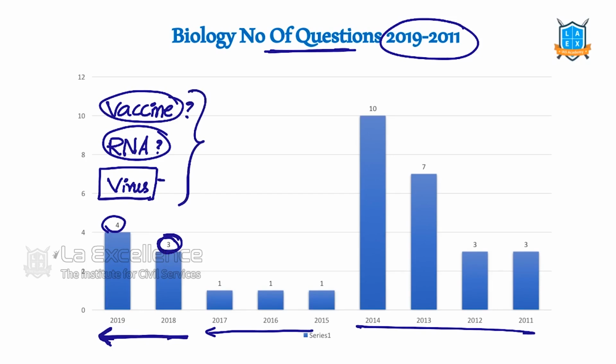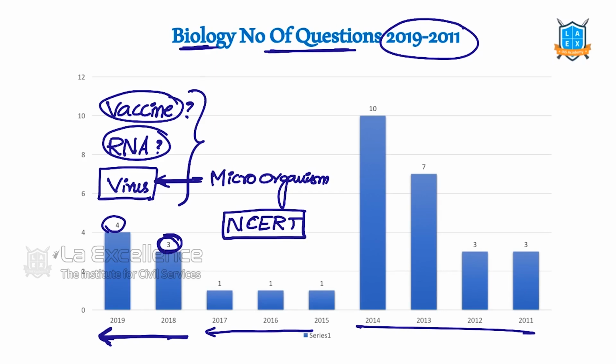For virus, we have a separate chapter called microorganisms, where we read about virus, bacteria, etc. For this, we should follow NCERTs. In your classrooms, you might have observed we are not teaching these basic biology concepts. Basic biology, basic physics, basic chemistry, we are not teaching. This we should read from our NCERTs.